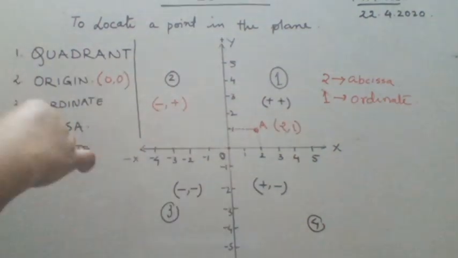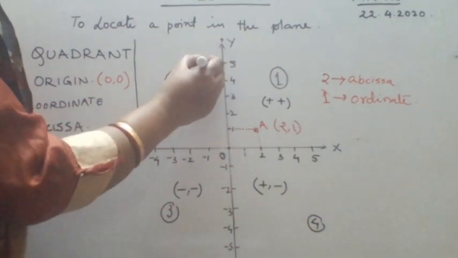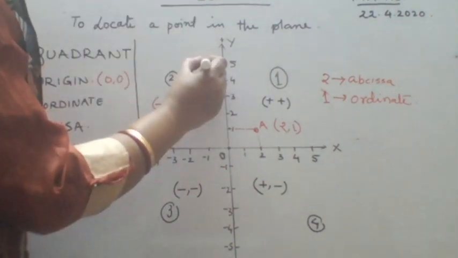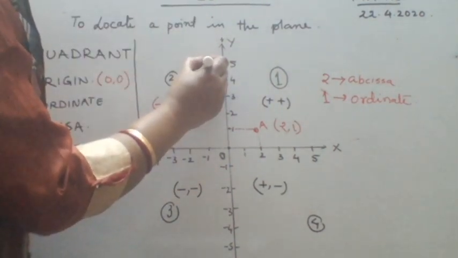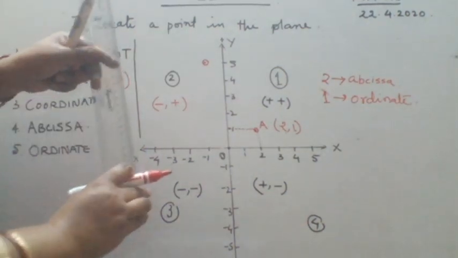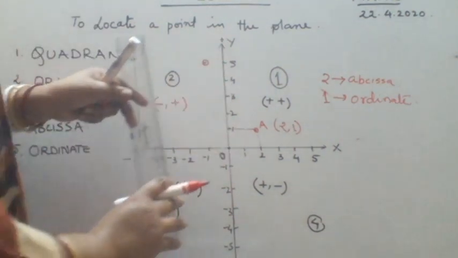Okay. So whatever the point, say now let me mark another point. Say I will mark this point as this one. If I take this point, then how will you locate this point? How will you specify what will be the address of this point? See, first of all, you see this is at x-axis, what is its location?